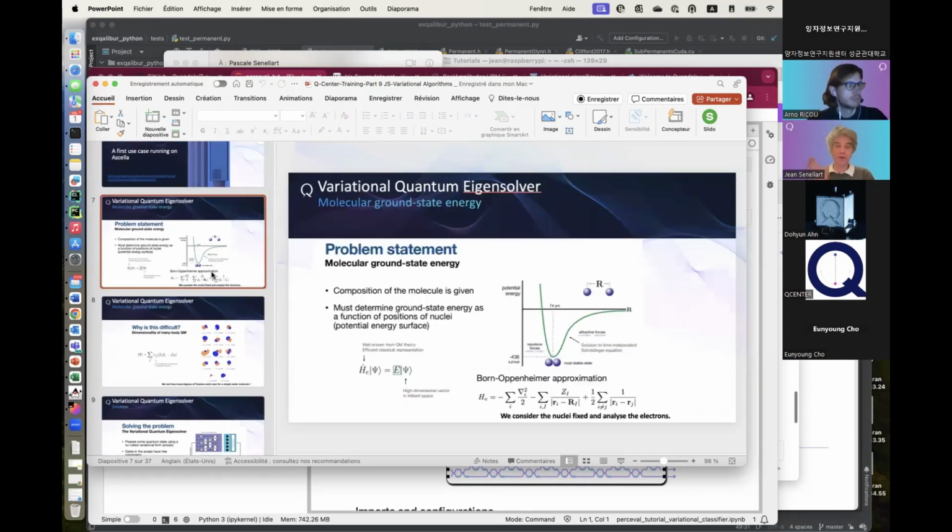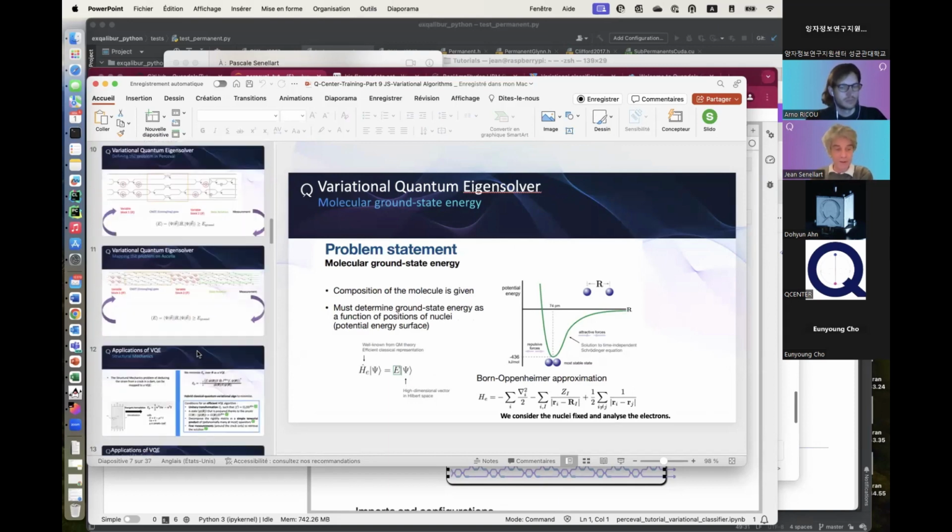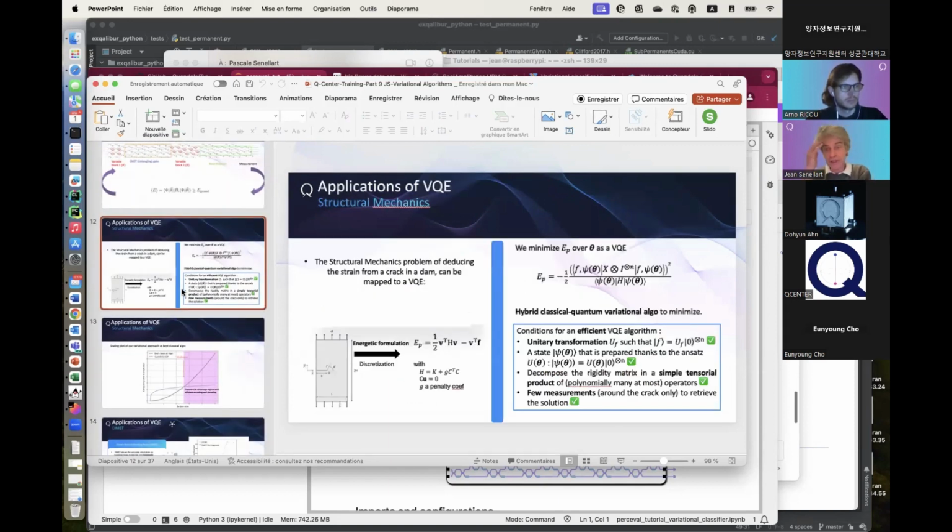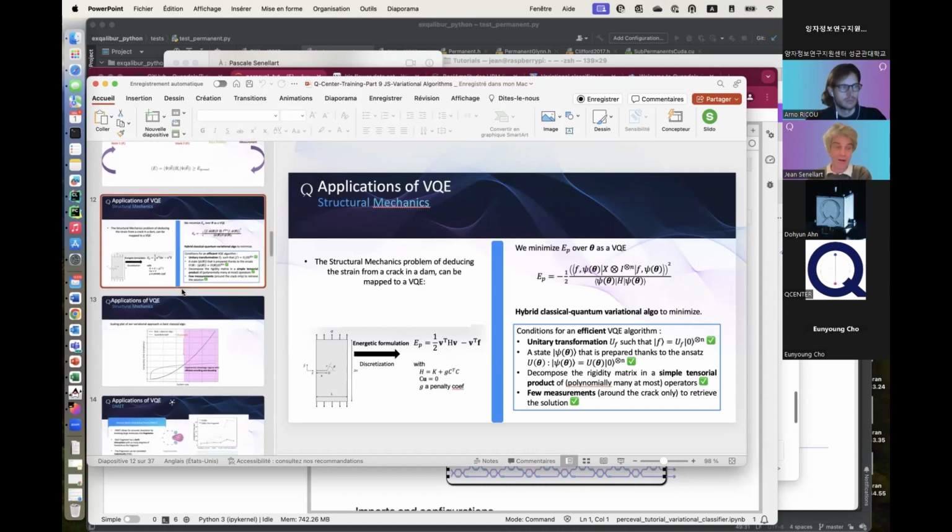We discussed one special type of variational algorithm, which is VQE, a variational quantum eigensolver, where the expectation value that we measure is built to be the energy of a system, so that we can solve some chemical type of problem or other types of problem. We discussed the ability to map, for instance, a mechanical problem to a VQE formulation.